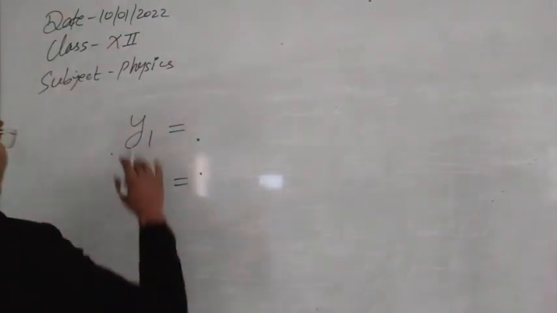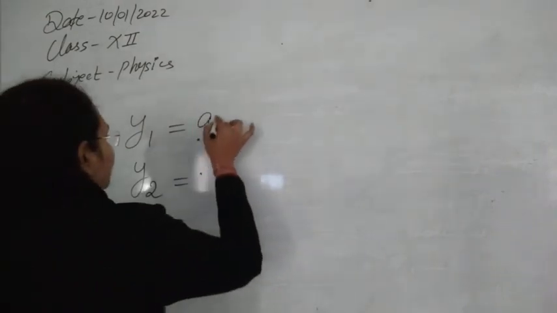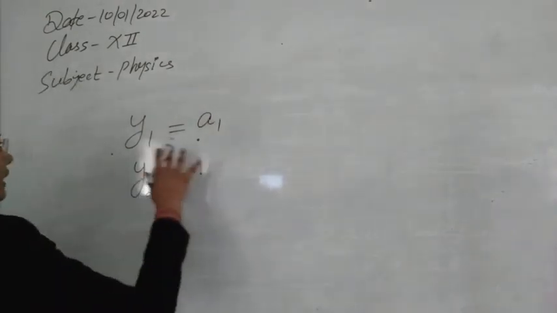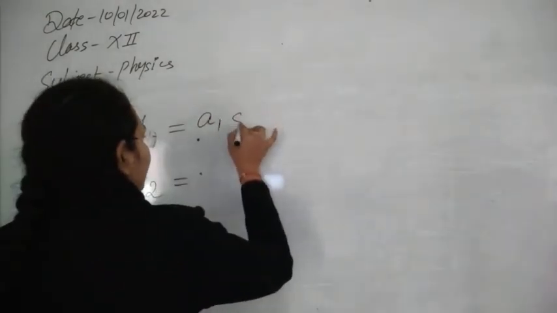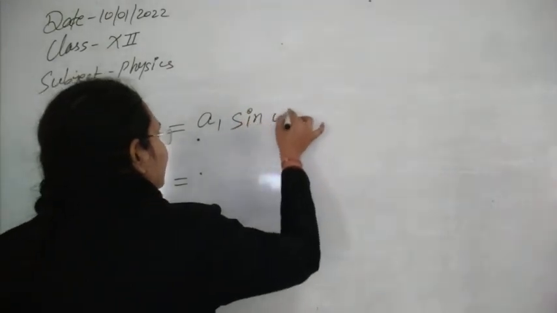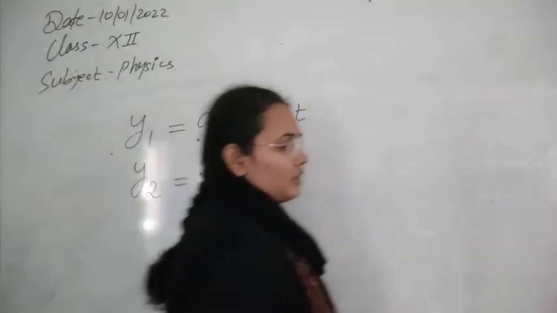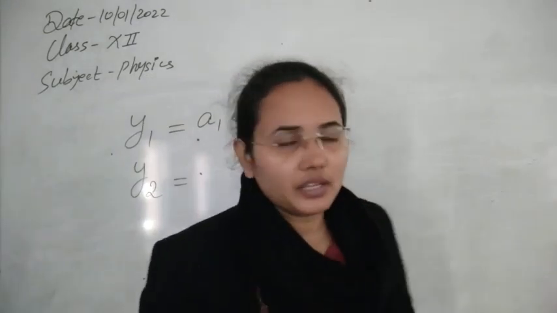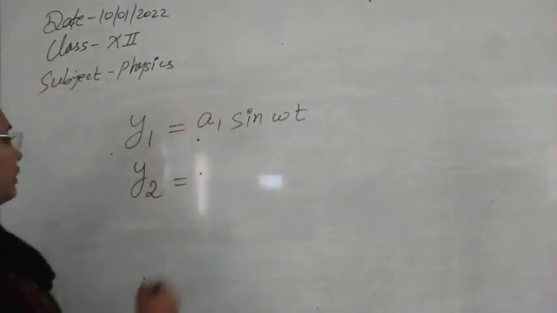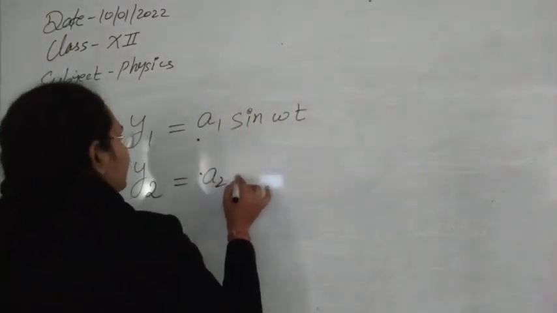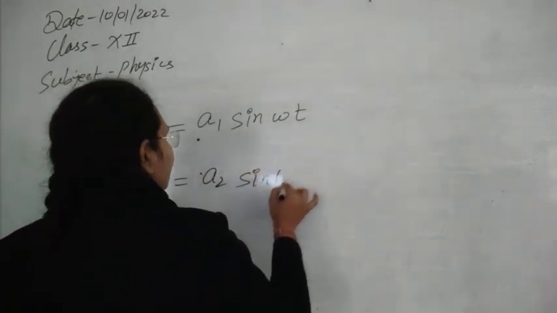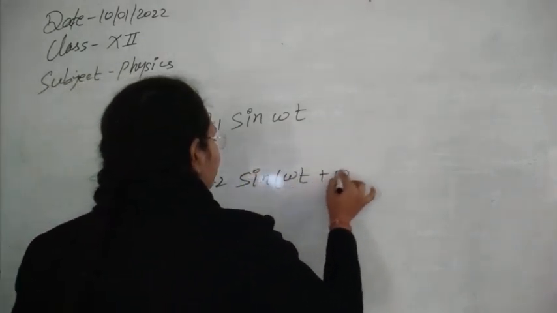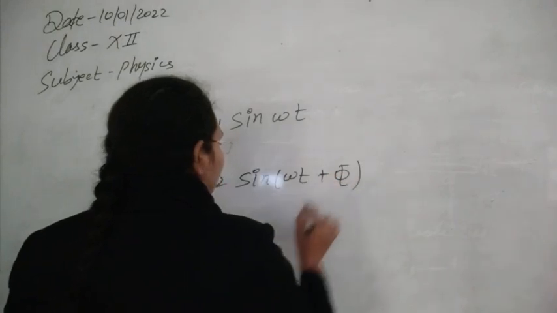The first wave has some amplitude a1, so it is a1 cos or sine omega t. The second wave has some amplitude a2, and this is also sine, and as you know the two waves should be maintained at a constant phase.